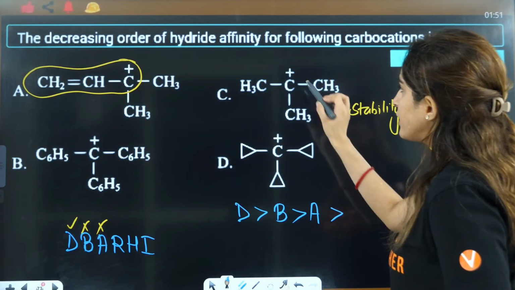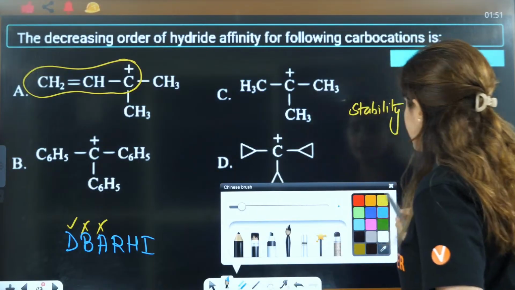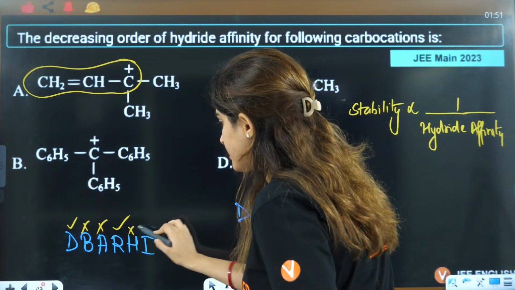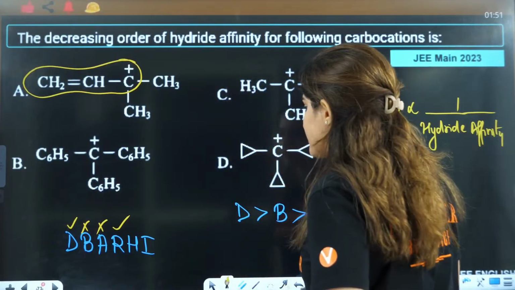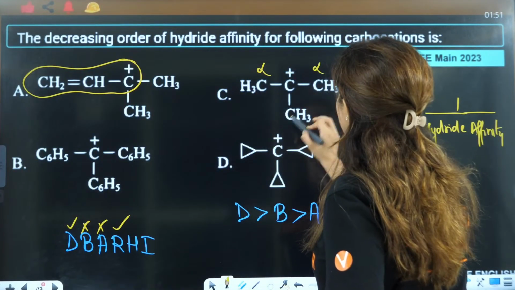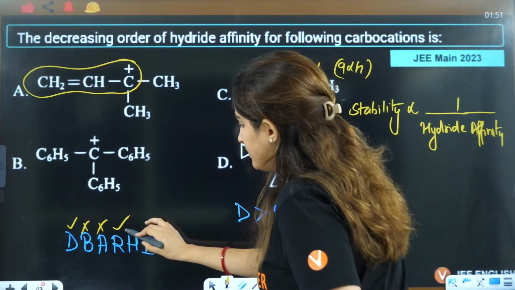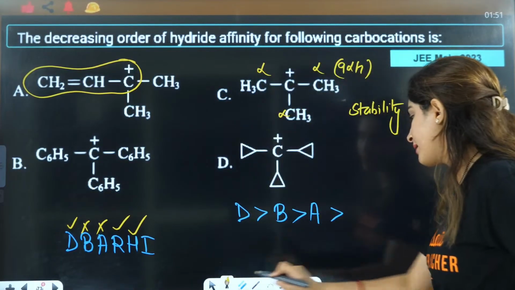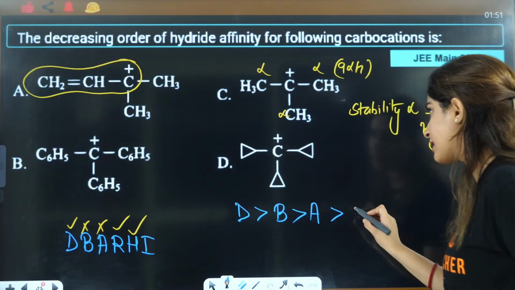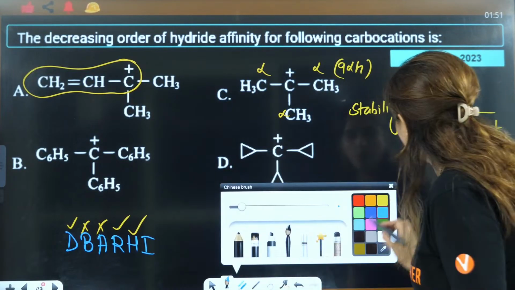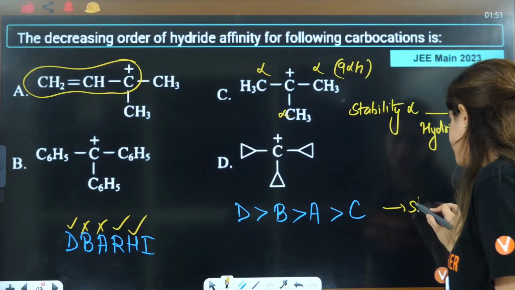And here you have only inductive effect, which is in the end. Not even inductive, actually it's hyperconjugation. This is alpha, this is alpha, this is alpha. It's showing 9 alpha hydrogens. So it is in the end. So that's why least will be this C. This is the order of stability.